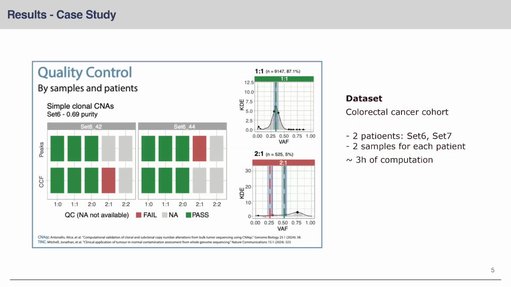So we tested the pipeline on a colorectal cancer cohort with 2 patients and 2 samples for each patient, and total computational time was around 3 hours. The quality control results show the clone-specific copy number alterations and variant allele frequencies across samples.